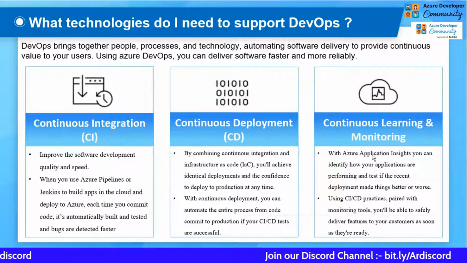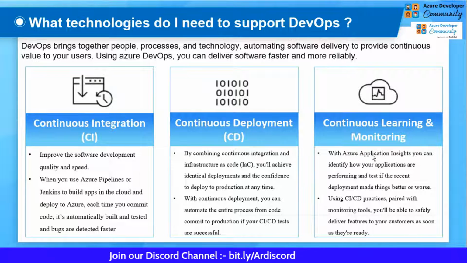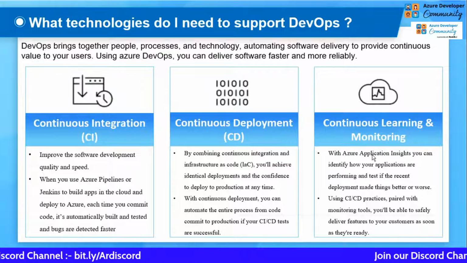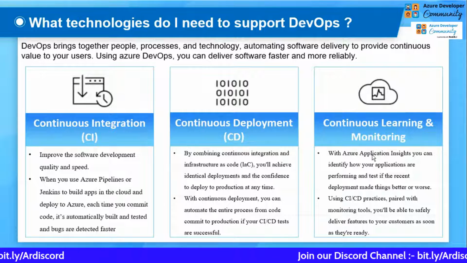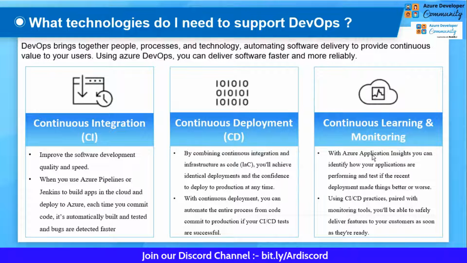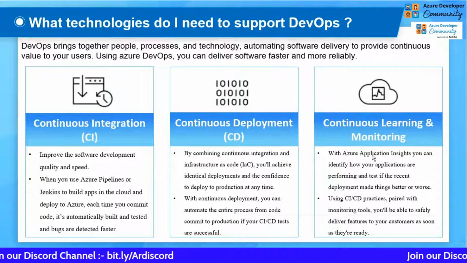You just do your coding and application development, and we will do your complete deployment and management for your application. You can get this from Azure DevOps.